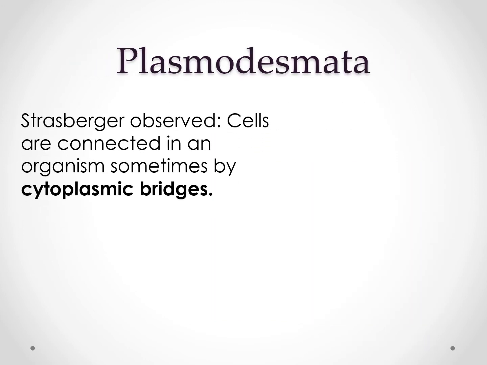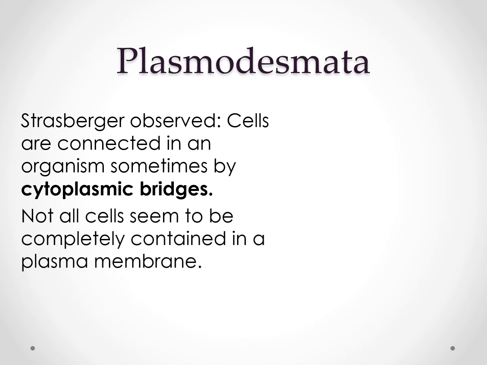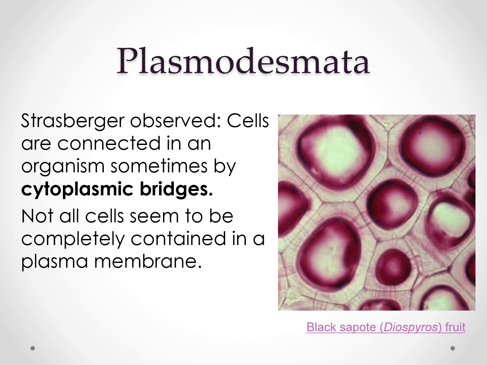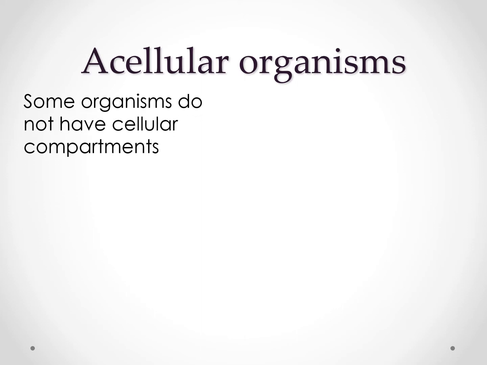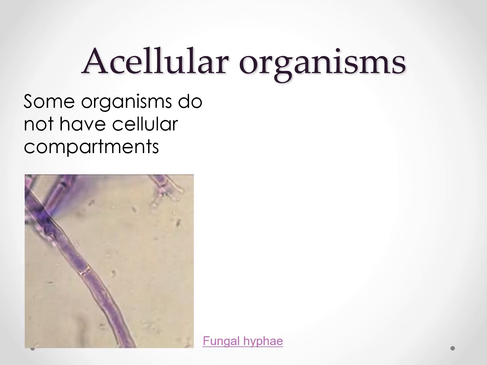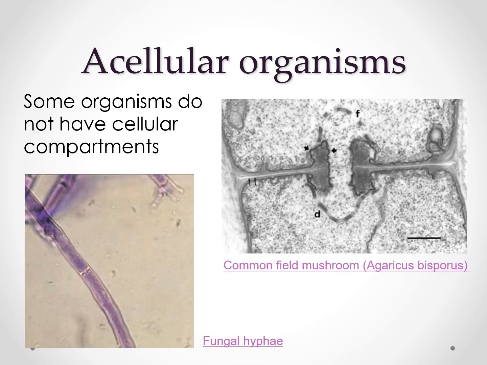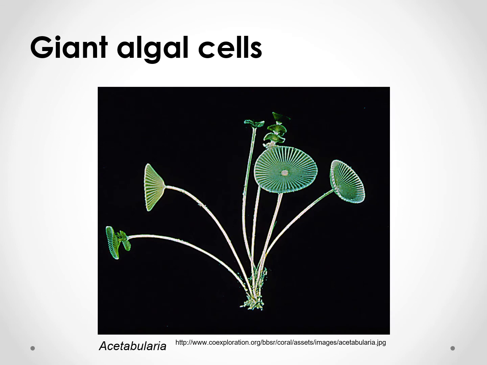Plasmodesmata. Strasburger observed cells are connected in an organism sometimes by cytoplasmic bridges. Not all cells seem to be completely contained in a plasma membrane. An example of this cytoplasmic bridge is the black sapote or Diospyros fruit. Acellular organisms: some organisms do not have cellular compartments. Examples are the fungal hyphae and the common field mushroom Agaricus bisporus. An example of giant algal cells is the Acetabularia.